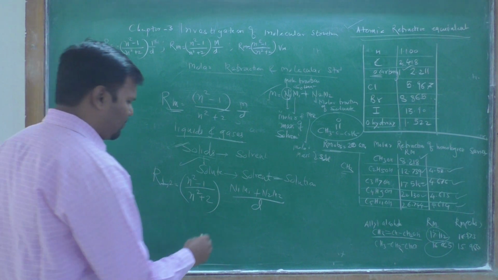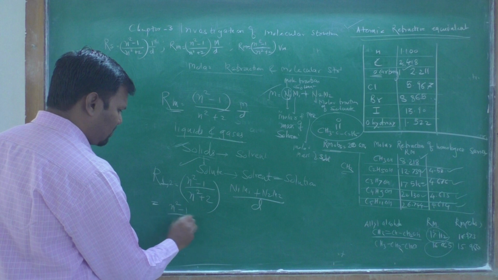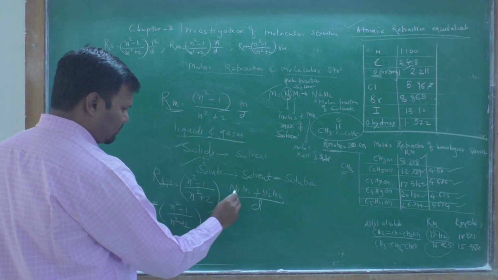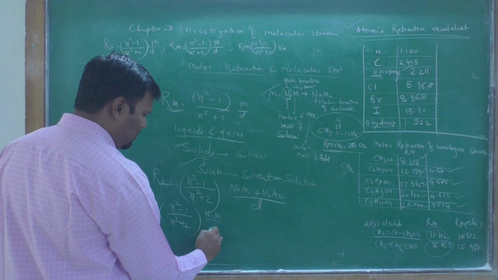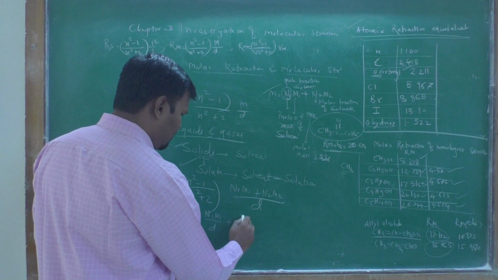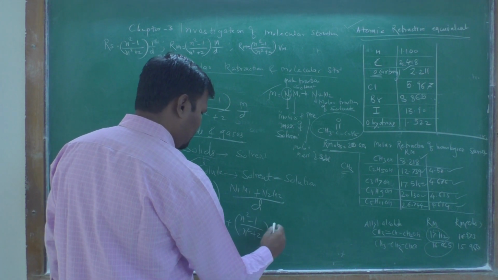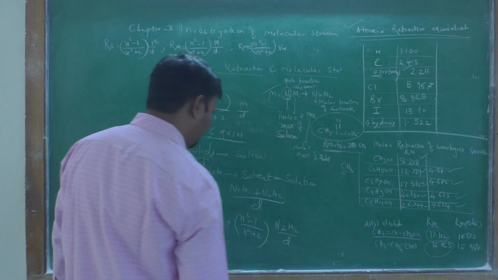Therefore, by expanding this you can obtain (n² − 1)/(n² + 2) × n1 M1/d + (n² − 1)/(n² + 2) × n2 M2/d.